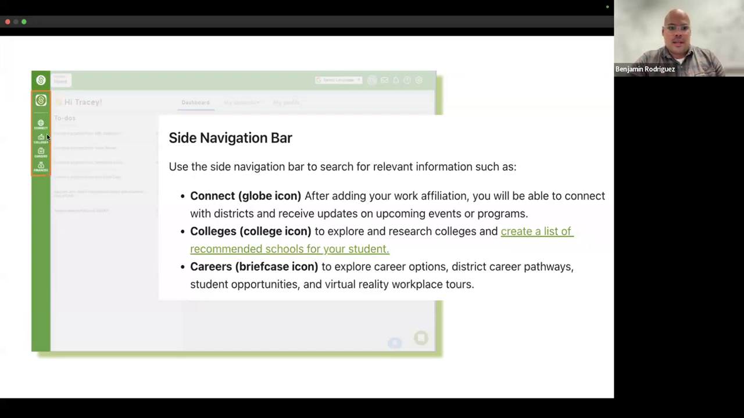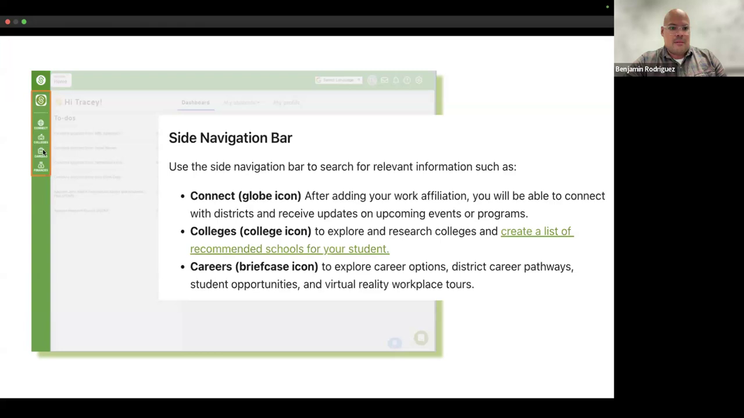For the colleges icon, which is right over there, that's the option to explore and research colleges and post-secondary options. It says colleges, but it also includes institutions that award certificates and other programs like trade schools, which are available to be searched in that feature. And we'll talk about that later.